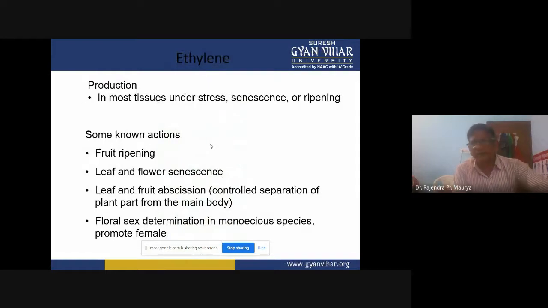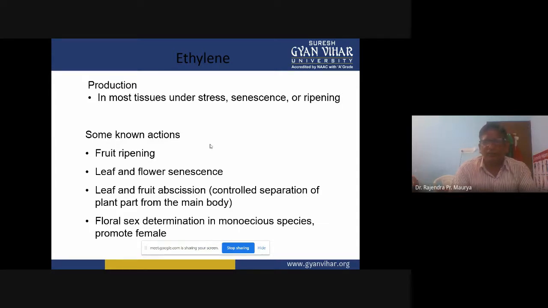Number 3 is ethylene. Ethylene is the third group of the growth hormones. This one is also known as the ripening hormone as well as the gaseous hormone. Particularly in horticulture, for fruit ripening, this plays very important roles.